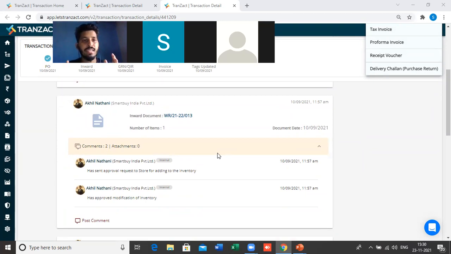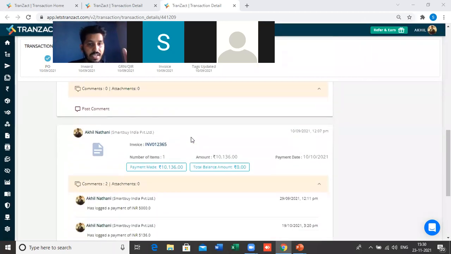Here we need to understand this thing also: inventory in Transact is linked with the documentation. Once you create the inward and something gets added to the inventory, the stock goes up. The same thing is there in the invoice. If you are dispatching or selling something from the inventory, once you create an invoice, the stock will get reduced. So in Transact, the inventory is linked with the documentation. That is why documentation creation is a very important thing to manage the inventory.